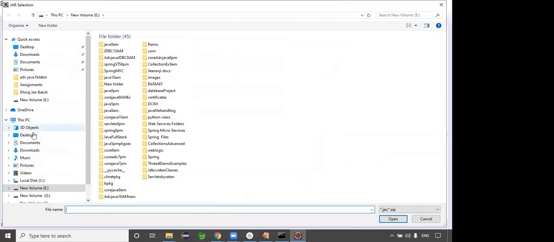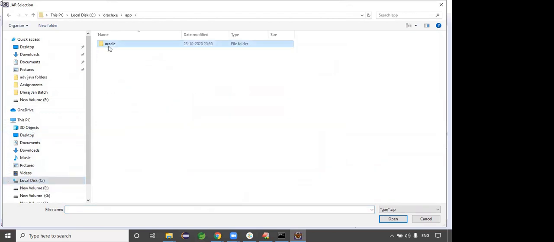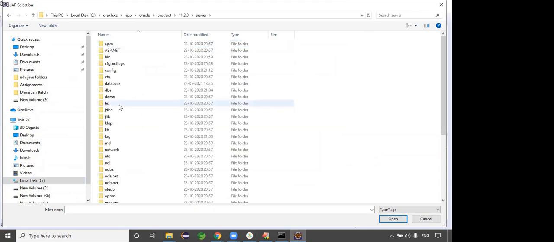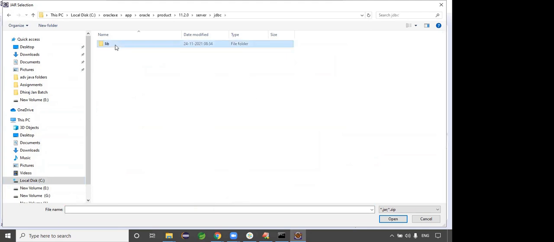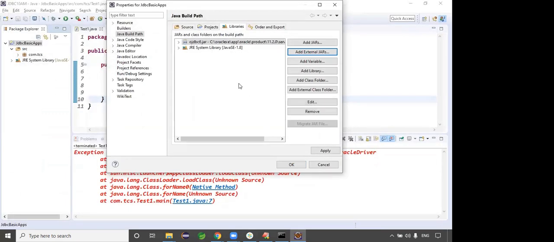Okay, where is the location? I hope you know, right? Local Disk C, Oracle XE, app, Oracle, product, 11.2.0, server, JDBC is there, right? JDBC is there, lib folder is there. Here we can select ojdbc6. Okay, just click on Open. That's all. Go to the file location, select the jar file.